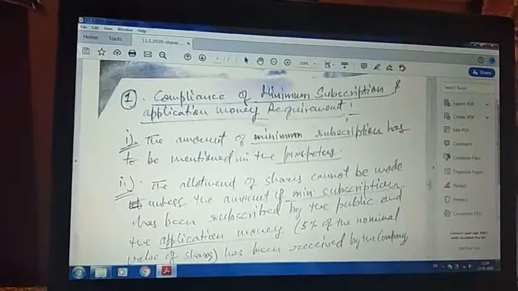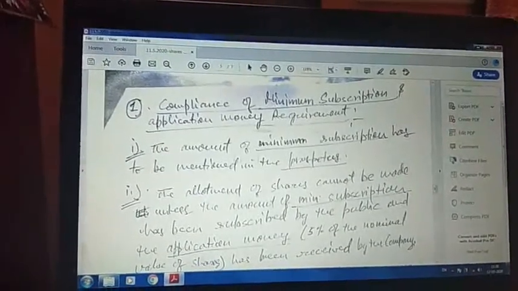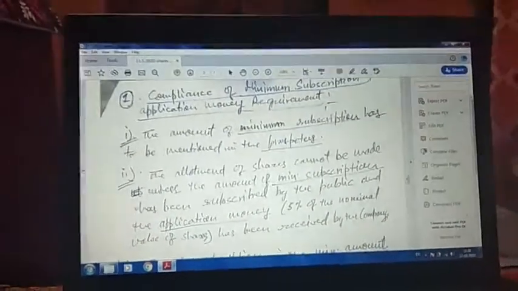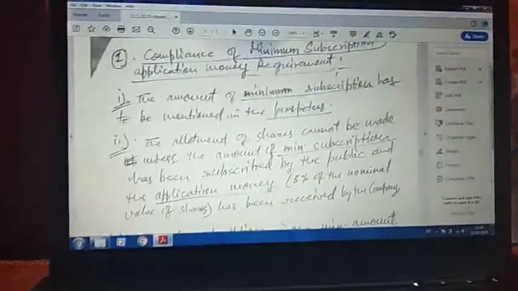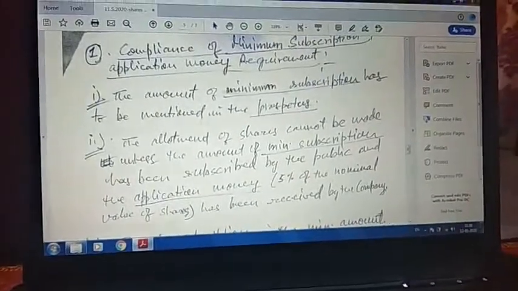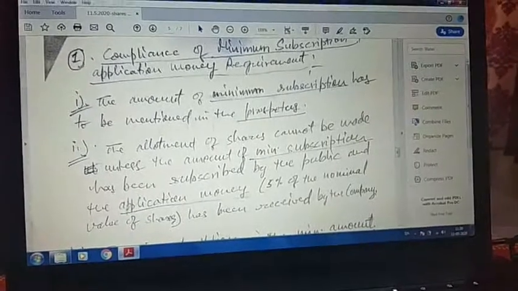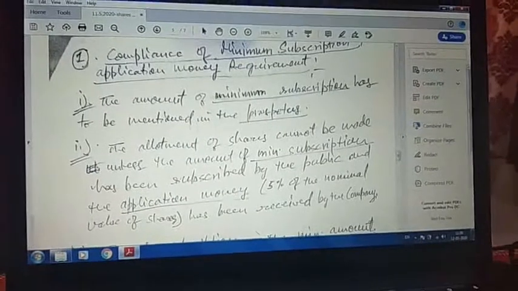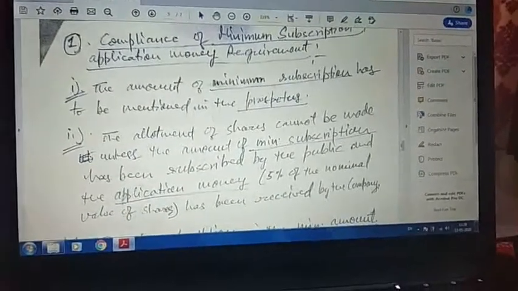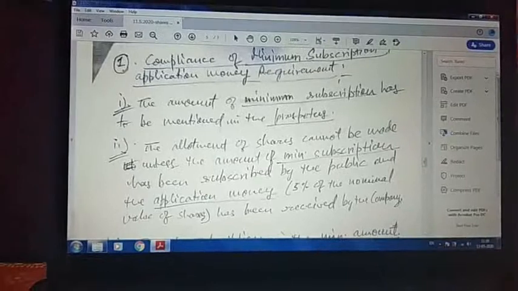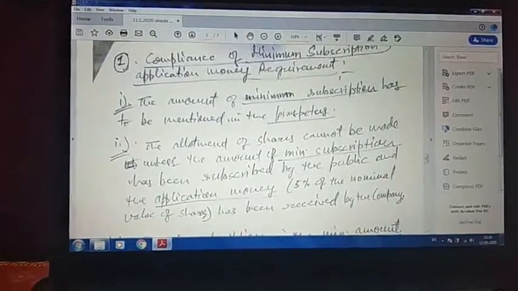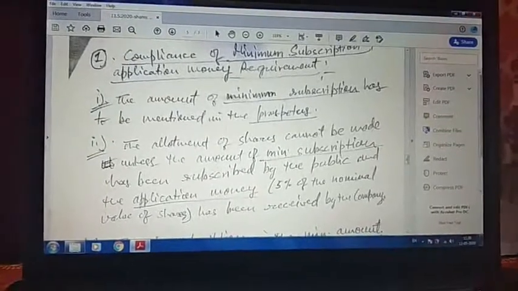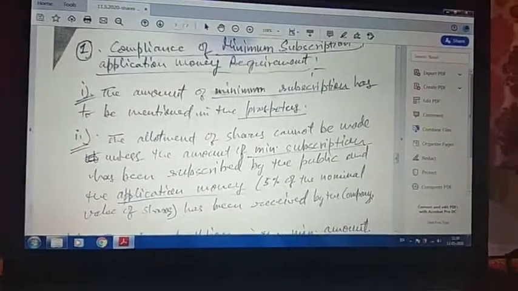The first one says compliance of minimum subscription and application money requirement. Now, we already know that whenever somebody purchases the share, he has to pay the application money, which is very minimum, maybe 50 paisa, 25 paisa or whatever. That is the requirement, and plus whatever sum at the very first call at the time of allotment of shares, whatever the company says that this much money per share you have to pay, that money has to be paid by the purchaser of the shares. So it says compliance of minimum subscription application money requirement.